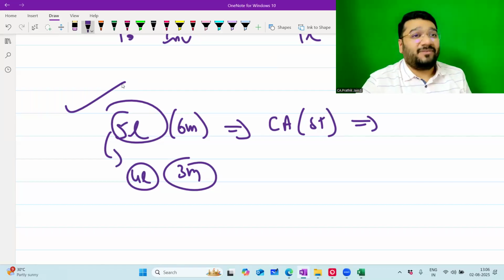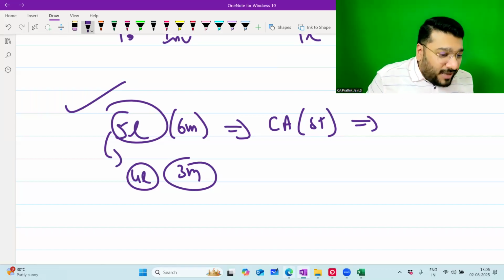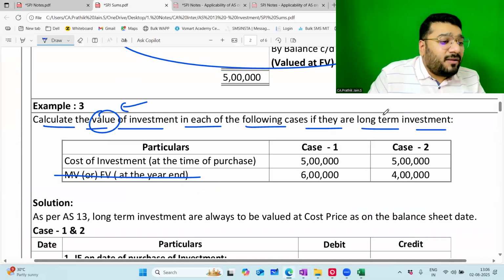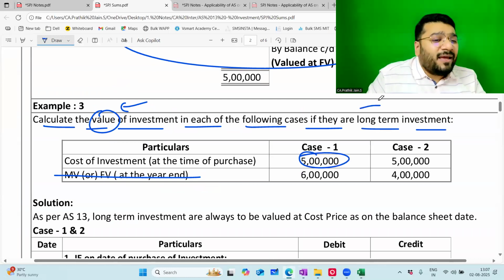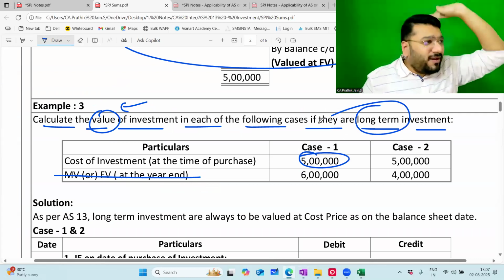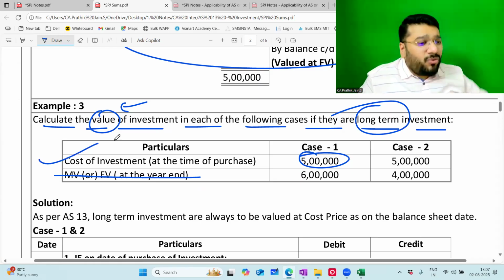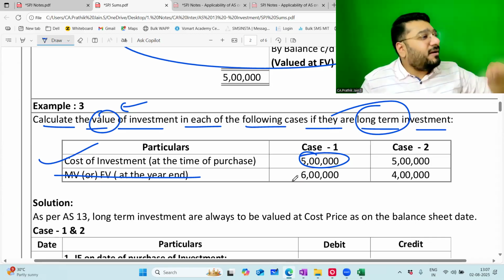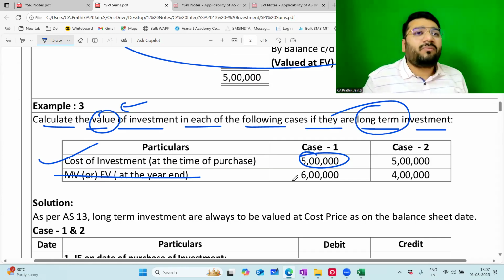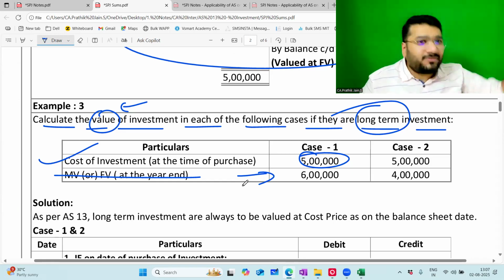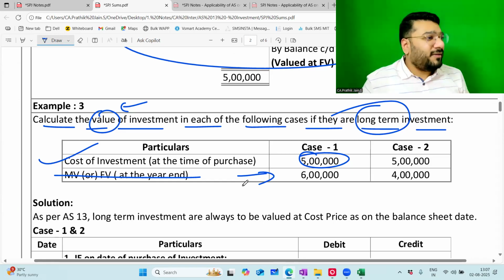I'm not saying it, AS13 is saying. Now, here the money that I've invested in land or shares is worth 5 lakh rupees. I've invested for the long term. Tomorrow when Ayansh is getting married, I'll gift him this investment. Now the value of the share is increasing, decreasing. Am I bothered? The value of the land, building, increasing, decreasing. Am I bothered? No. So will I even consider the market value? No. I will say fall in the value of the market, get lost. If the value of the investment falls down, I'll say get lost.